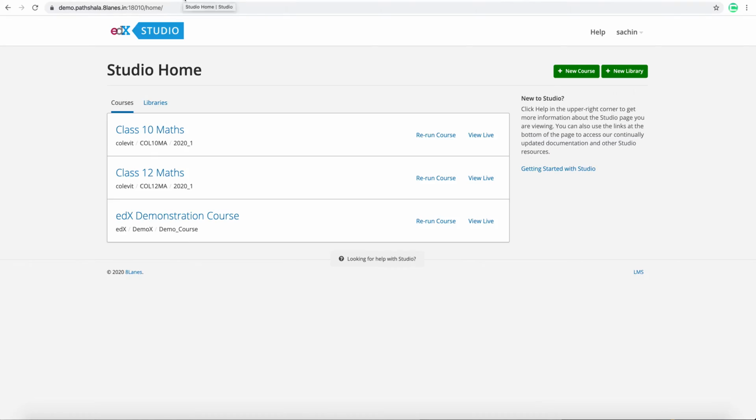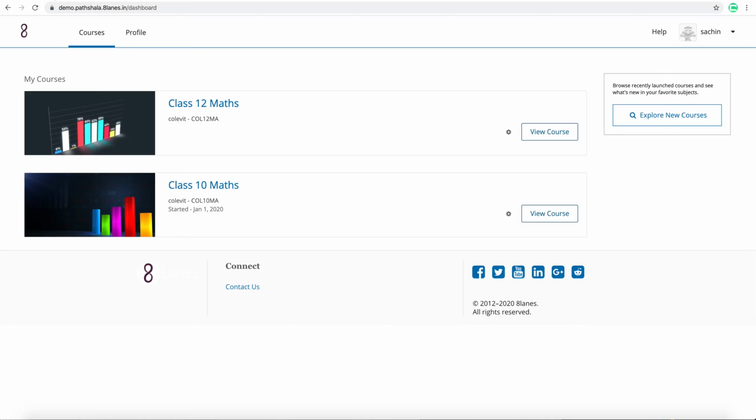Studio, this is what the instructor will be seeing, who can upload the content, update the content, and manage the content, and you can create the assignments, discussions, communities, all those things. You can manage the entire thing that your students are going to see in the portal. So I'm going to briefly cover both these portals in today's demo. Let me switch back to the student portal.